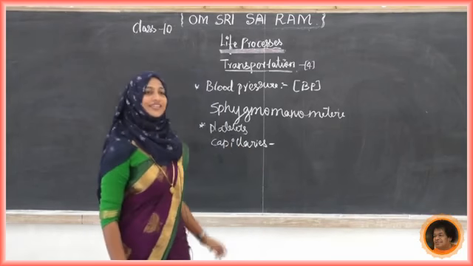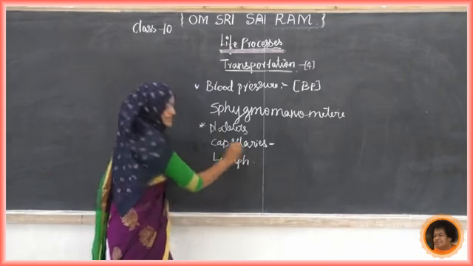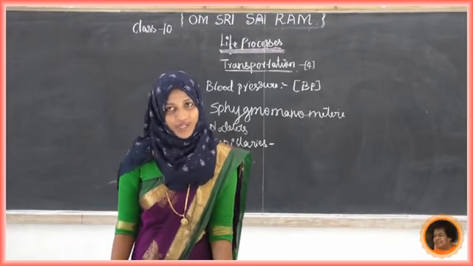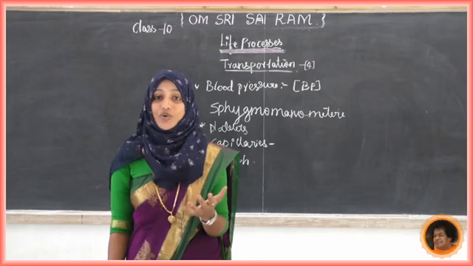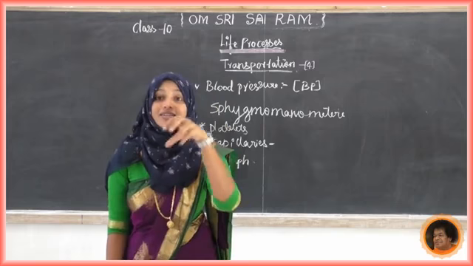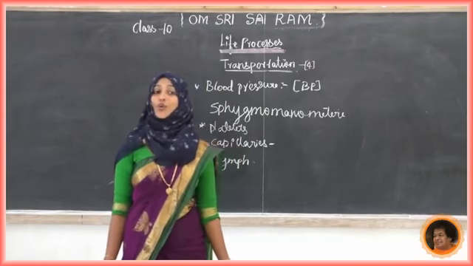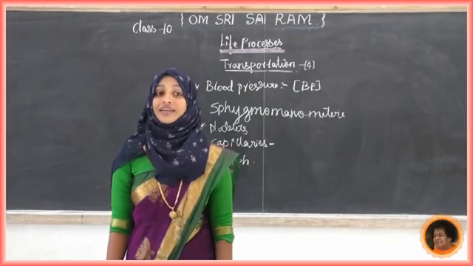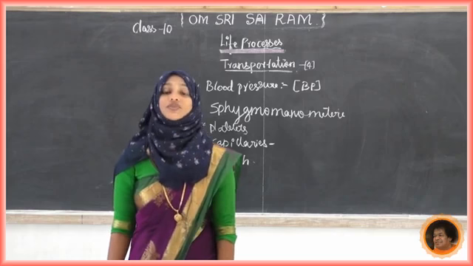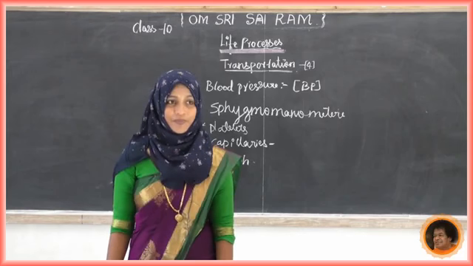Next, one more thing, that is the lymph. Do you know, student, what is lymph? Lymph is nothing but a tissue fluid. You know that a tissue is a group of cells. There will be a fluid in the tissue, that is called lymph. This is another type of fluid. The fluid is involved in transportation, like blood vessels, like the heart, etc.